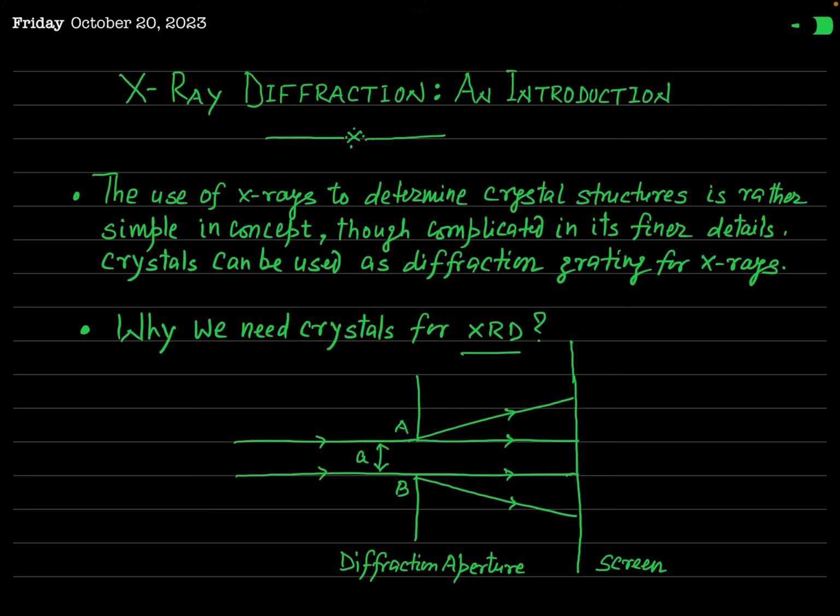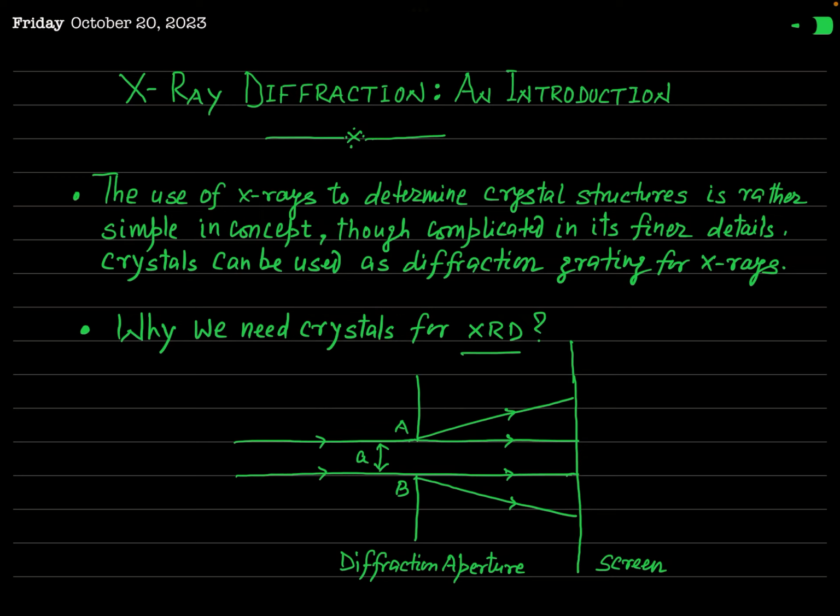But as you know, the use of X-rays to determine the crystal structure is rather simple in concept, though it is complicated in its finer details. Actually, these X-rays can be used for the study of crystal due to the diffraction experiment.